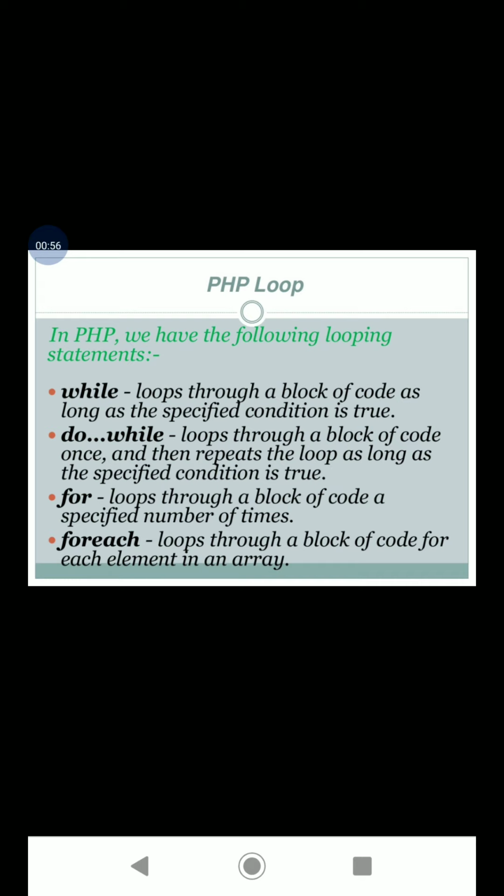So coming to all these loops, what is a while loop? A while loop loops through a block of code as long as a specified condition is true. Do while loops through a block of code once and then repeats the loop as long as the condition is true. A for loop loops through the block of code a specified number of times. Foreach loops through a block of code for each element in the array.